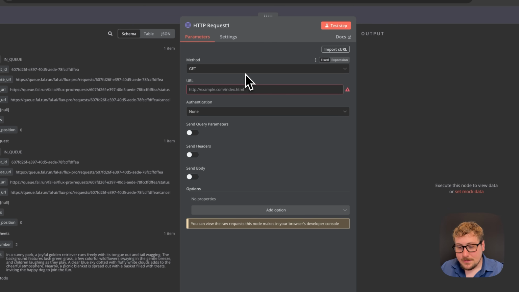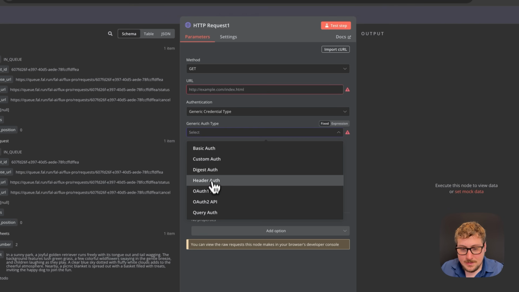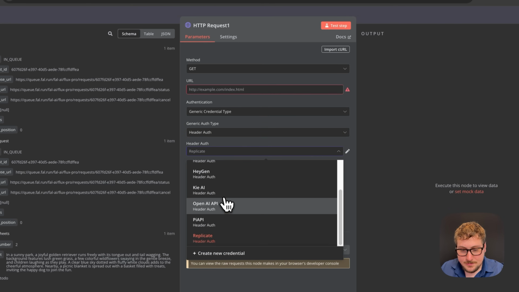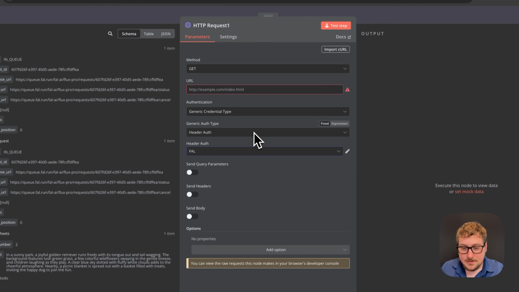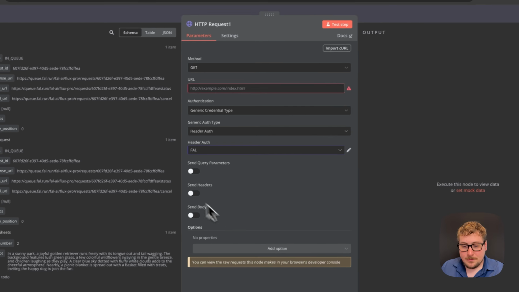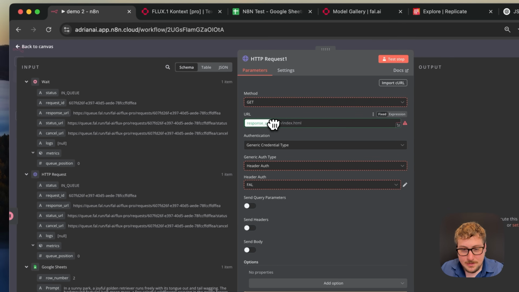This one is going to be a GET request, and then keep in mind, generic credential type, header auth, and then make sure that it's connected to FAL. You're going to be doing this like 100 times. And we don't need any body because we're just doing a GET request. And you might wonder, what URL are we going to use? We're going to use the response URL.